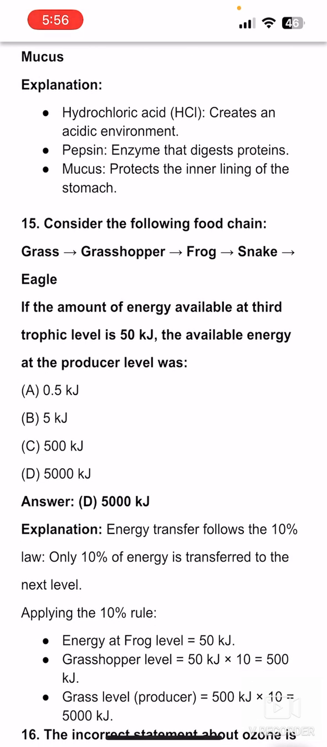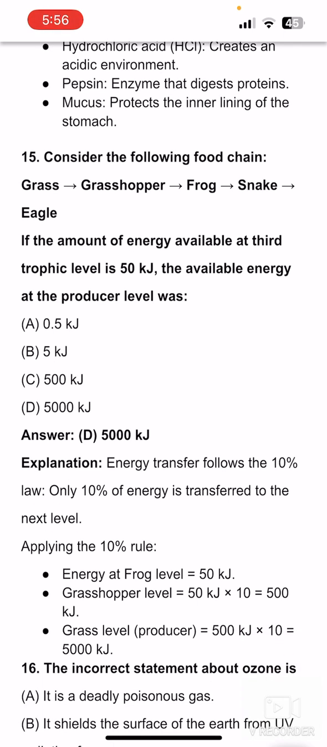Next, consider the following food chain. Grass is eaten by grasshopper, that is eaten by frog and snake and then eagle. So what will be the amount of energy available at the third trophic level? So grass is the first trophic level, plants are producers, then grasshopper and then frog. So for energy transfer, you know the 10% law. According to the 10% law, 10% energy is transferred to the next level.